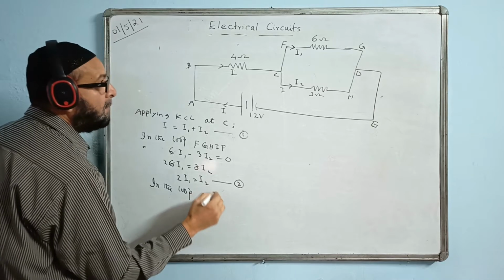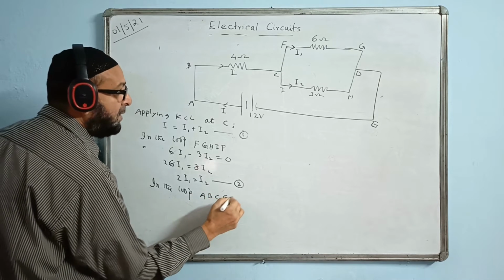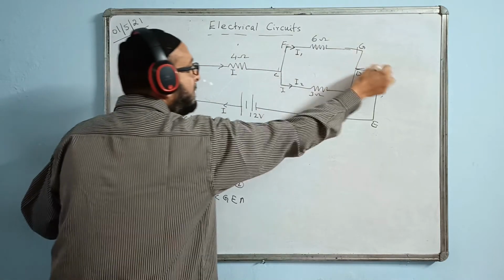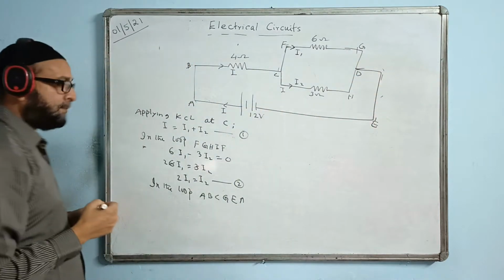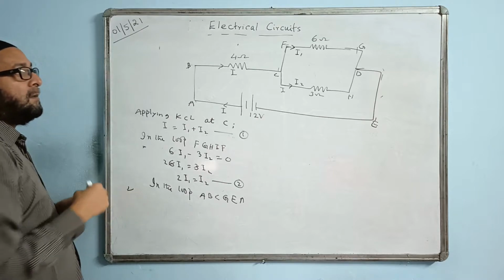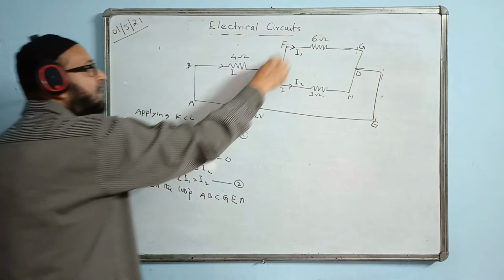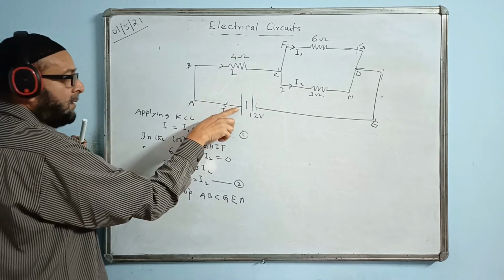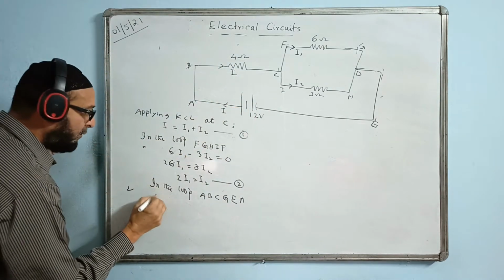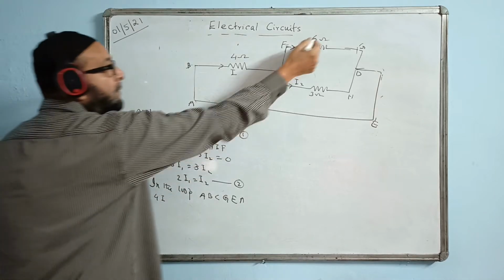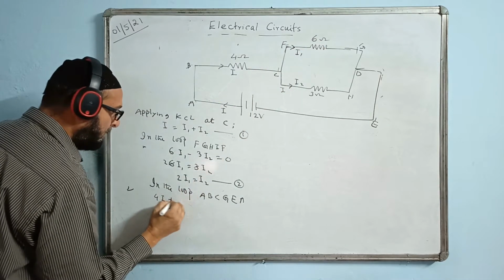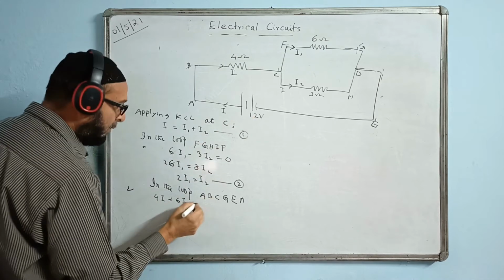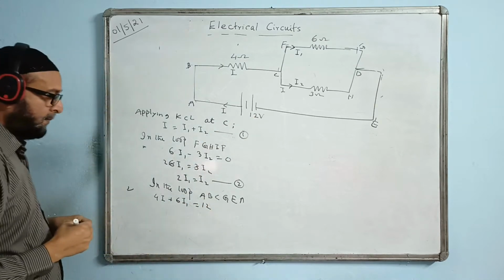A, B, C, G, E, A. Like this way I am taking. All of them are in the same direction. So, what is the value? 4I, from here, positive side I have started. First 4I plus 6I1 is equal to this value, 12 volt, directly 12.